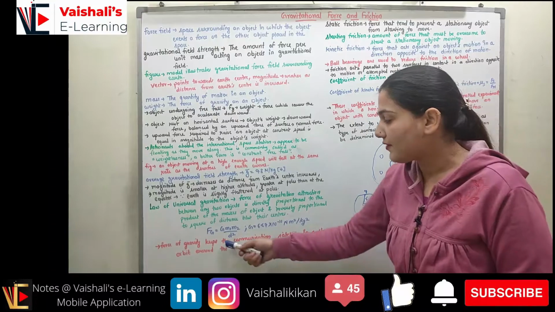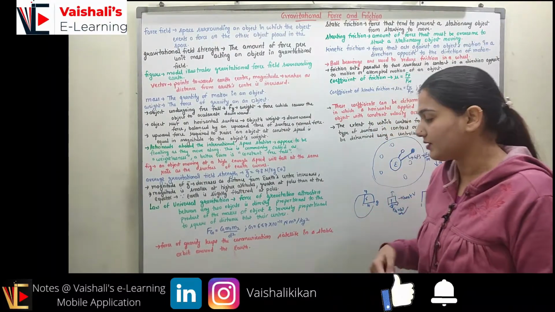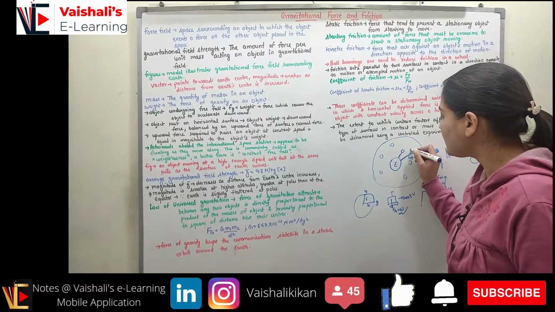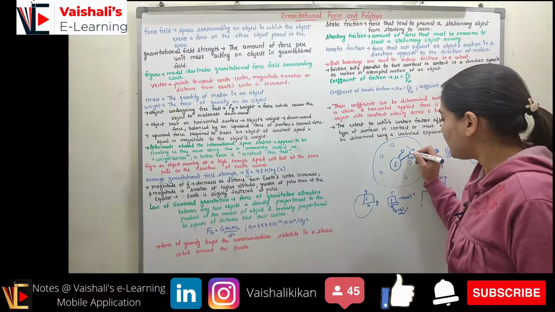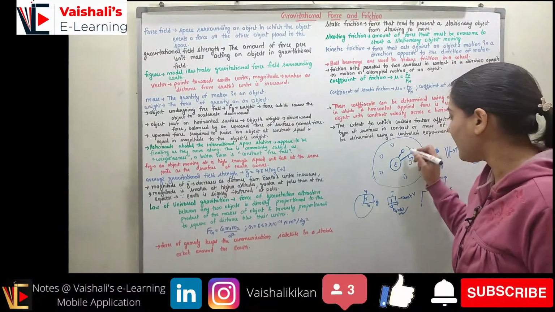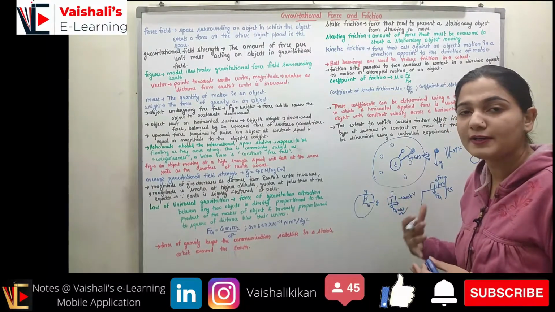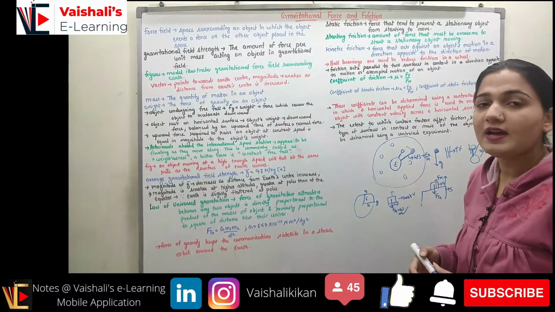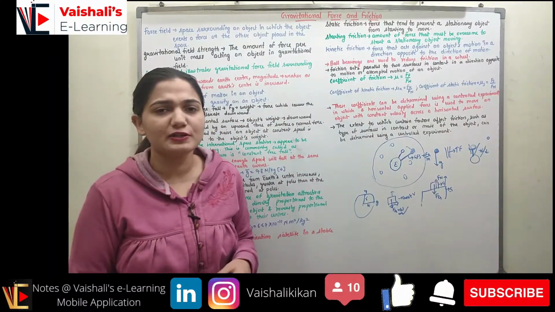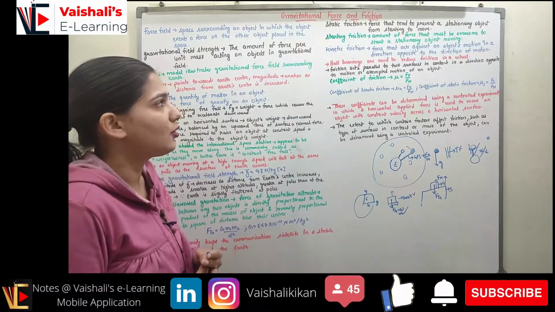Now the force of gravity keeps a communication satellite in a stable orbit around the earth. If I talk about the moon, it is at a constant distance from the earth, moving in a particular orbit around the earth. How is the moon bound to its particular orbit? With the help of the gravitational force only, right? Similarly, I can have some artificial satellites also. When they move in orbit, there will be gravitational force acting upon them.